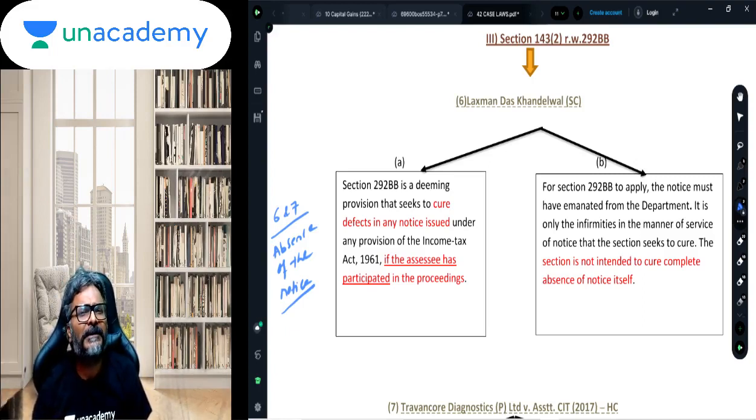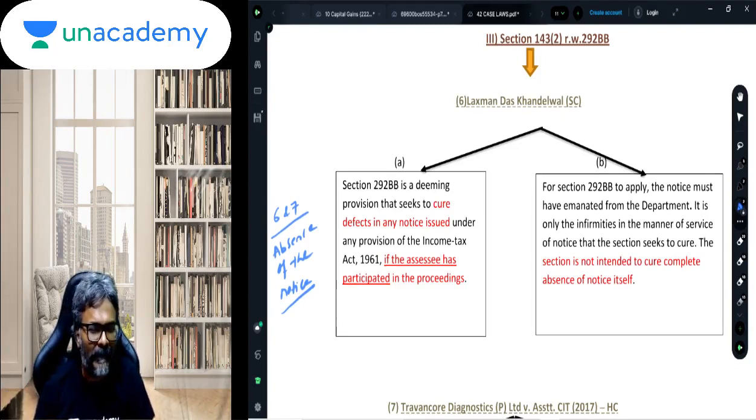Answer is no. This 292BB is only for curing the defect in the notice, and not to cure the absence of the notice. So if there is a complete absence of the notice, 292BB will not save the department.